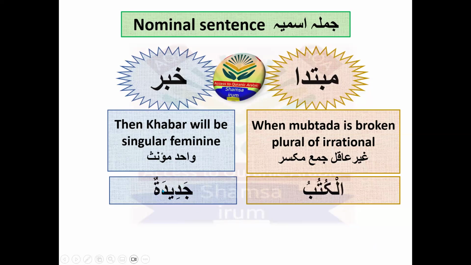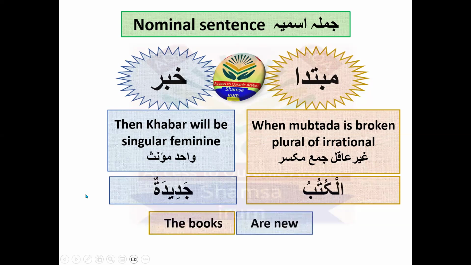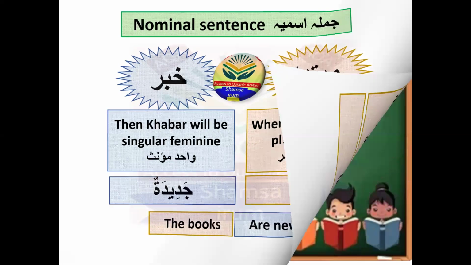So only in this case can the khabar be different; it's an exceptional case. The books are new. Okay. Okay, so you can see this type of thing in the Quran Majid inshallah, and you can learn all of these stepwise. All right. So this exceptional case is done.